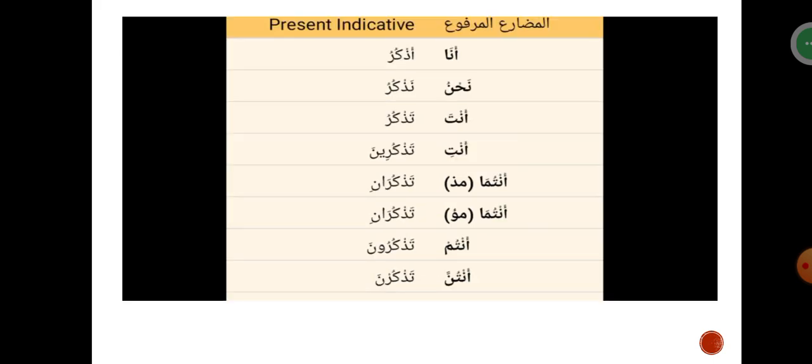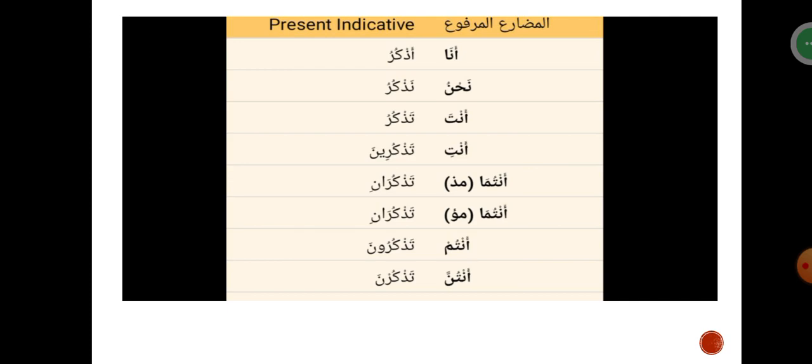Another verb, we have dhakaro. Dhakaro means he mentioned. So dhakaro, yadhkuru. So adhkuru, I am mentioning, or I'm remembering, or I am listing. This is for first person singular, both masculine and feminine. Then nadhkuru for what? For first person plural, both masculine and feminine.